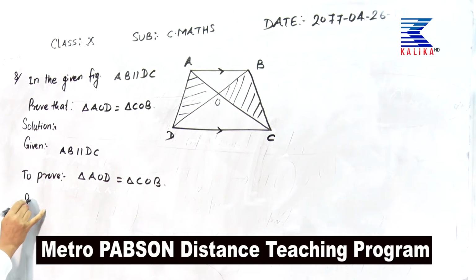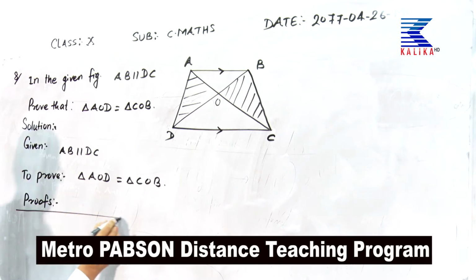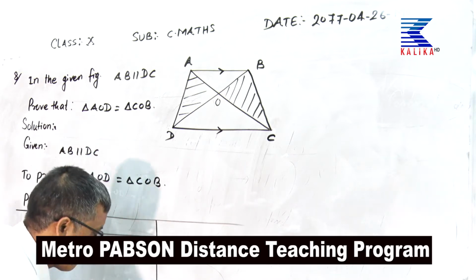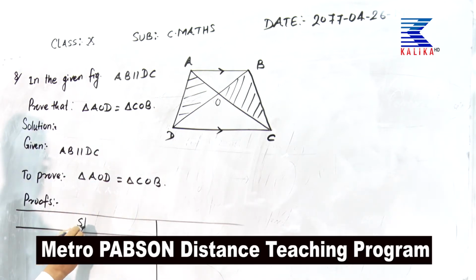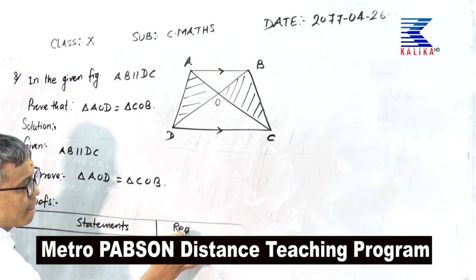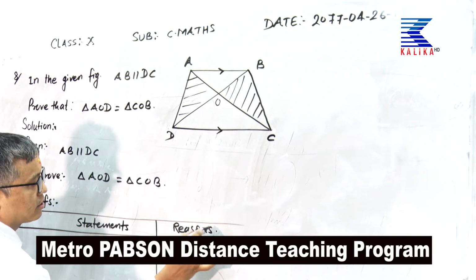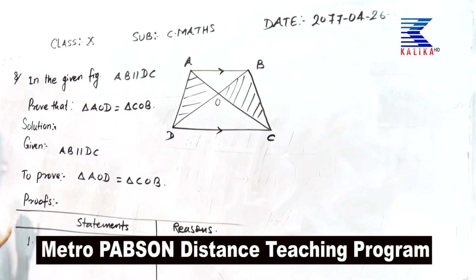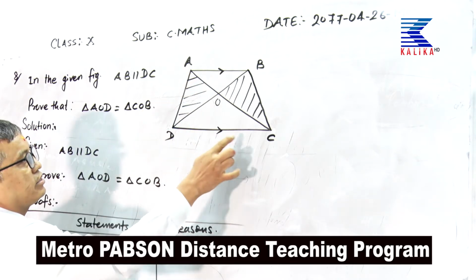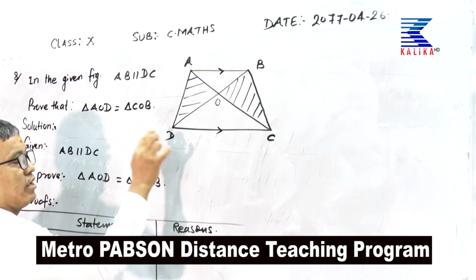Proof: statements and reasons. Number 1. Now, what is the relation between triangle ADC and BCD?